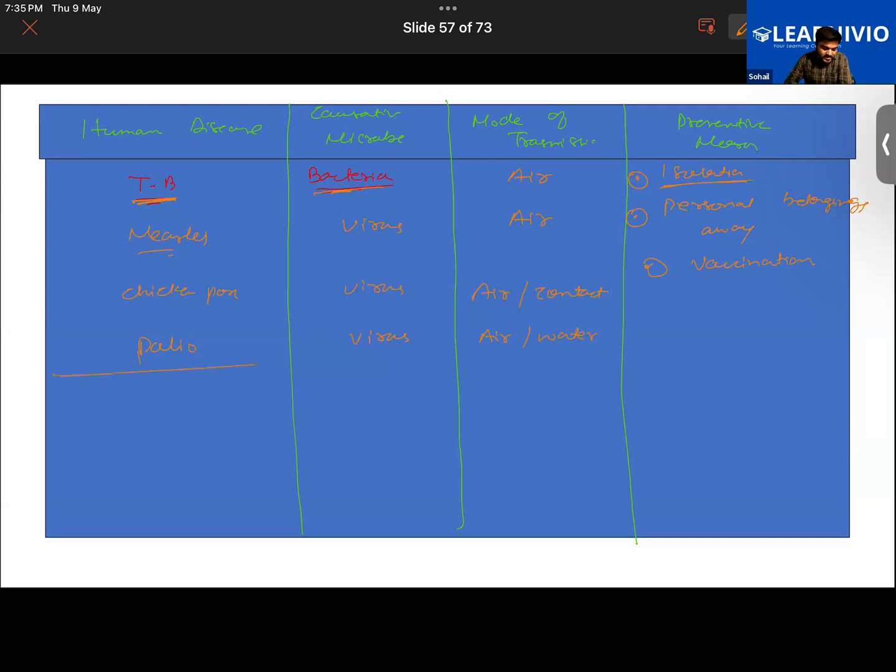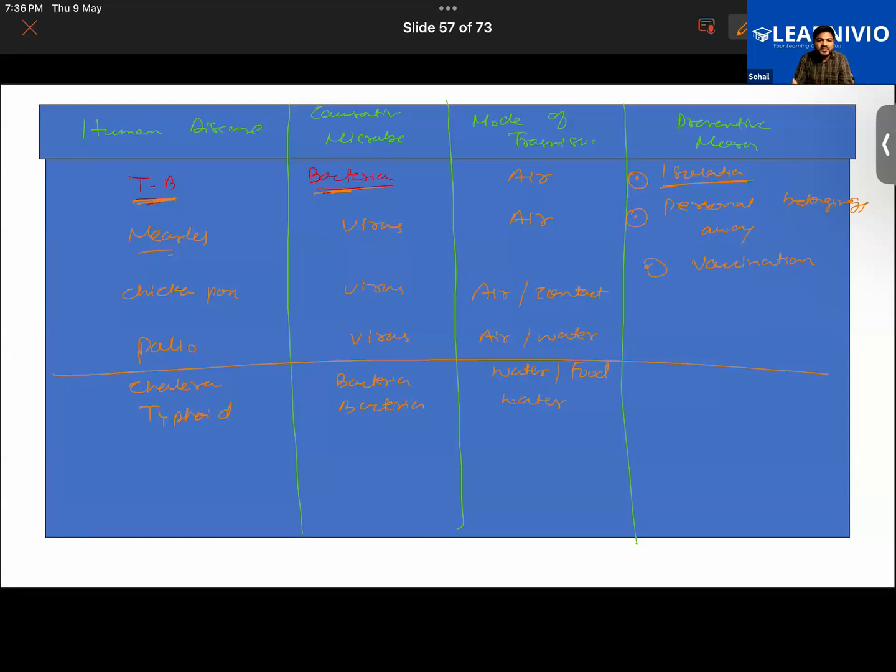Then talking about some other human diseases. For example, you have cholera, you have typhoid. These diseases are caused by bacteria. Both of them are caused by bacteria. What is the mode of transmission? For cholera, it is usually water or contaminated food. And typhoid is a waterborne disease, meaning that it spreads through consumption of contaminated water. So that is water.